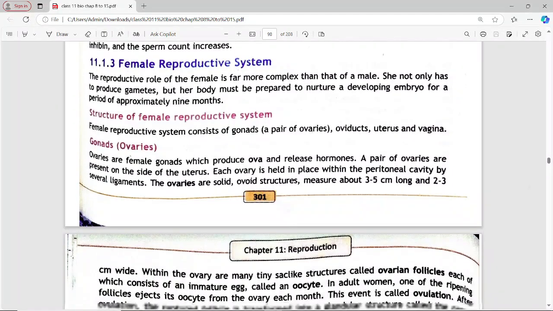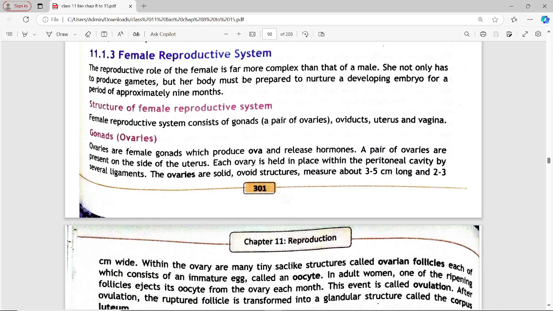Next है हमारे पास बच्चों female reproductive system. The reproductive role of female is far more complex than that of a male. She not only has to produce gametes, but her body must be prepared to nurture a developing embryo for a period of approximately 9 months. Next, the structure. It consists of gonads, a pair of ovaries, oviduct, and uterus. First of all, gonads.